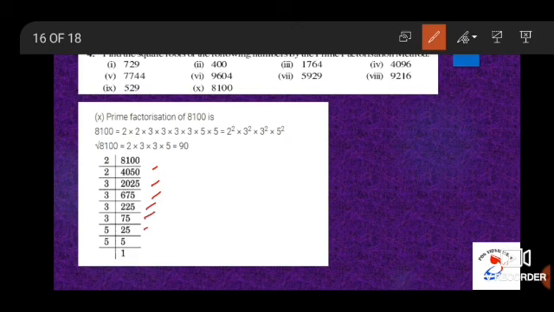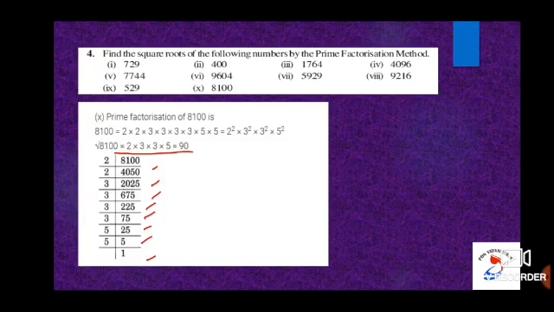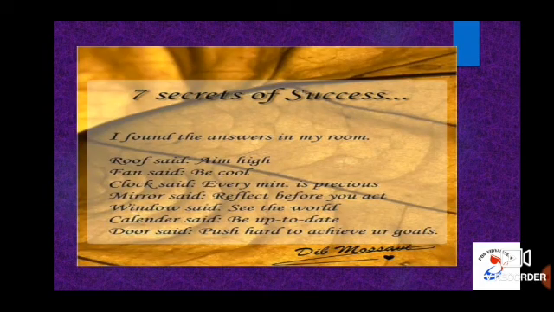And 75 by 3, 25. 25 by 5, that is 5. 5 divided by 5, that is 1. So square root of 8100 is equal to 2 into 3 into 3 into 5, that is equal to 90. So with this, we are completing till the fourth problem, all the 10 subdivisions. Remaining problems we will discuss in the next session.